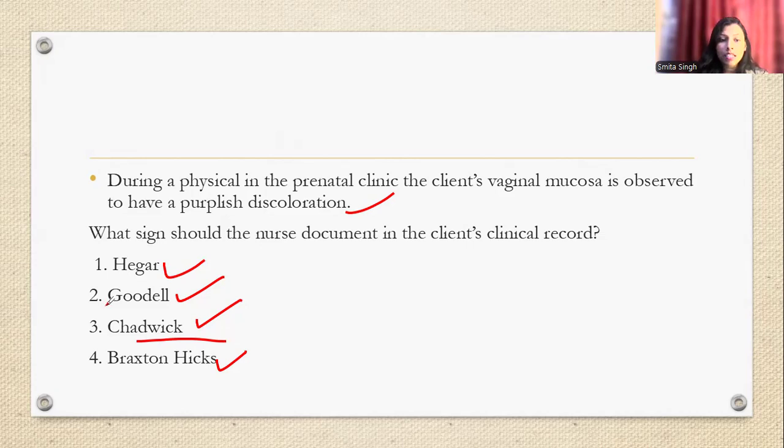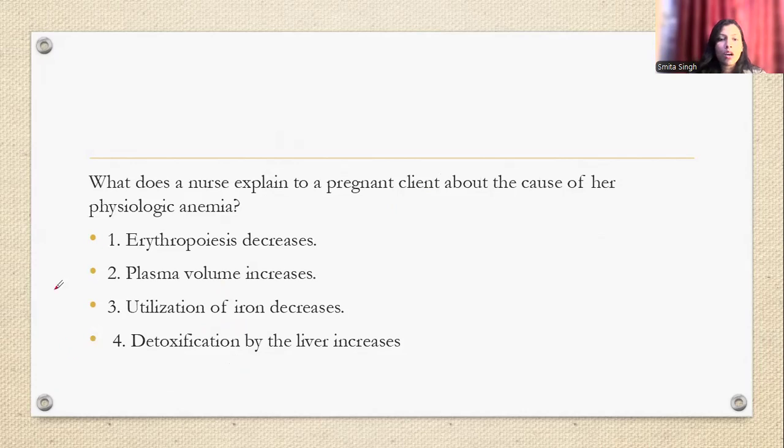ठीक है. Goodell sign की बात कीजिए, ये क्या है? That is a softening of the cervix. And Braxton Hicks contractions are a kind of contraction which is felt by the mother. बोलते हैं कि बेबी का movement feel हो रहा है mother को, the first kind of contractions, and that is known as Braxton Hicks contraction. The answer for this is Chadwick's sign. The next question: what does the nurse explain to a pregnant client about the cause of her physiological anemia?